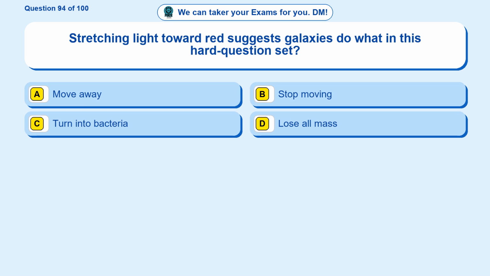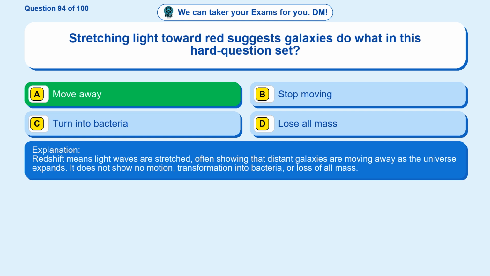Question 94. Stretching light toward red suggests galaxies do what in this hard question set? Option A, move away. Option B, stop moving. Option C, turn into bacteria. Option D, lose all mass. The correct answer is option A. Move away. Redshift means light waves are stretched, often showing that distant galaxies are moving away as the universe expands. It does not show no motion, transformation into bacteria, or loss of all mass.